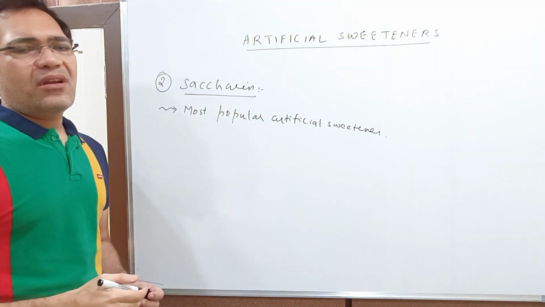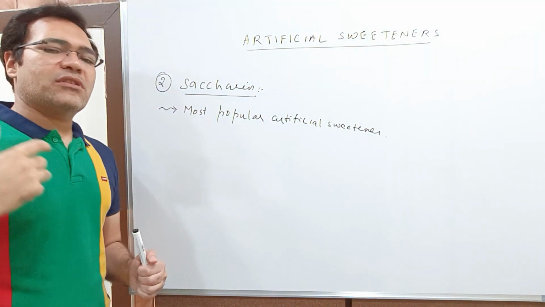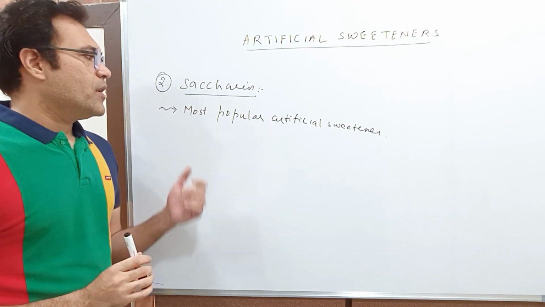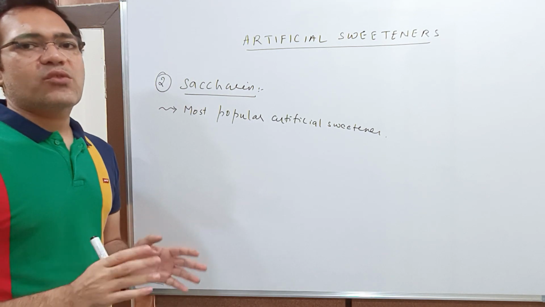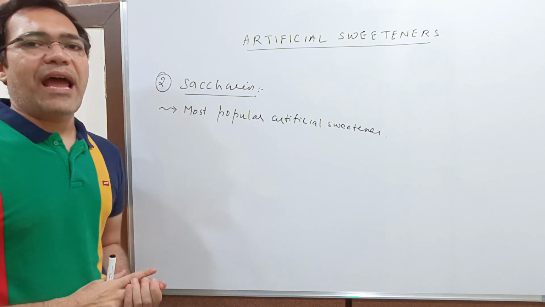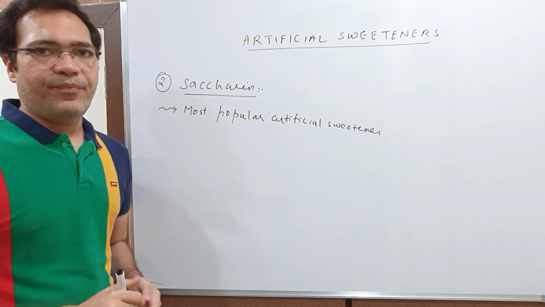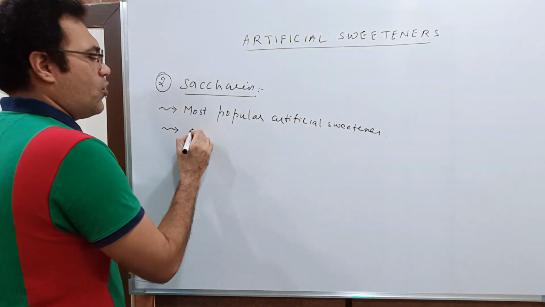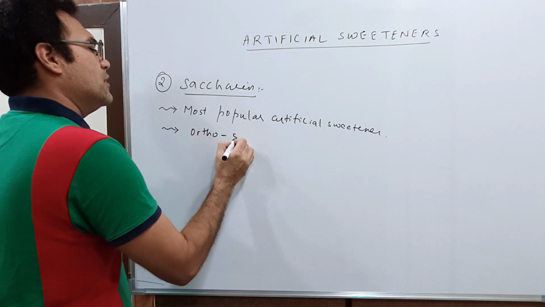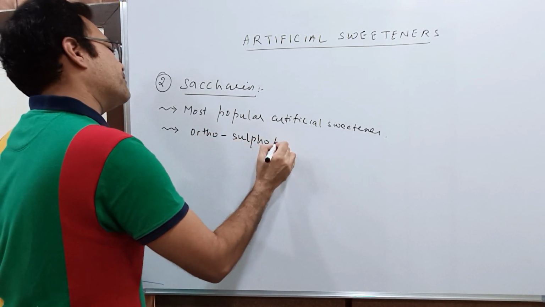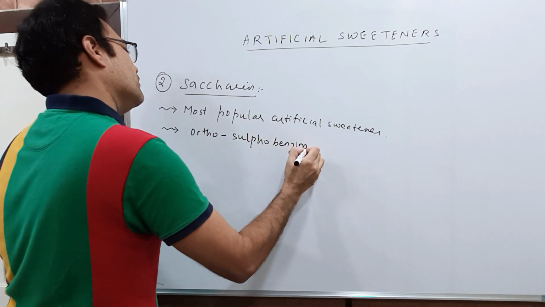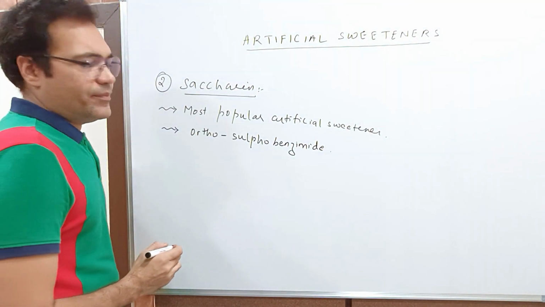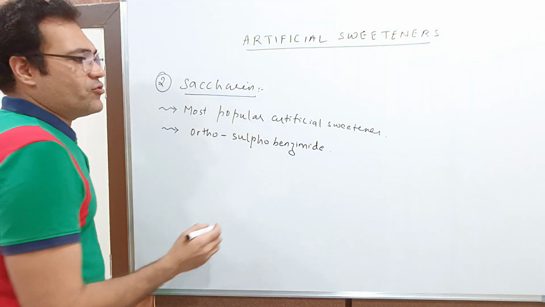It is most popular because it was discovered long back in 1879. And also, students, this sweetener can be used by a diabetic person without any problem. Now, its chemical name is orthosulfobenzimide. Orthosulfobenzimide. Let us have a look at the structure.